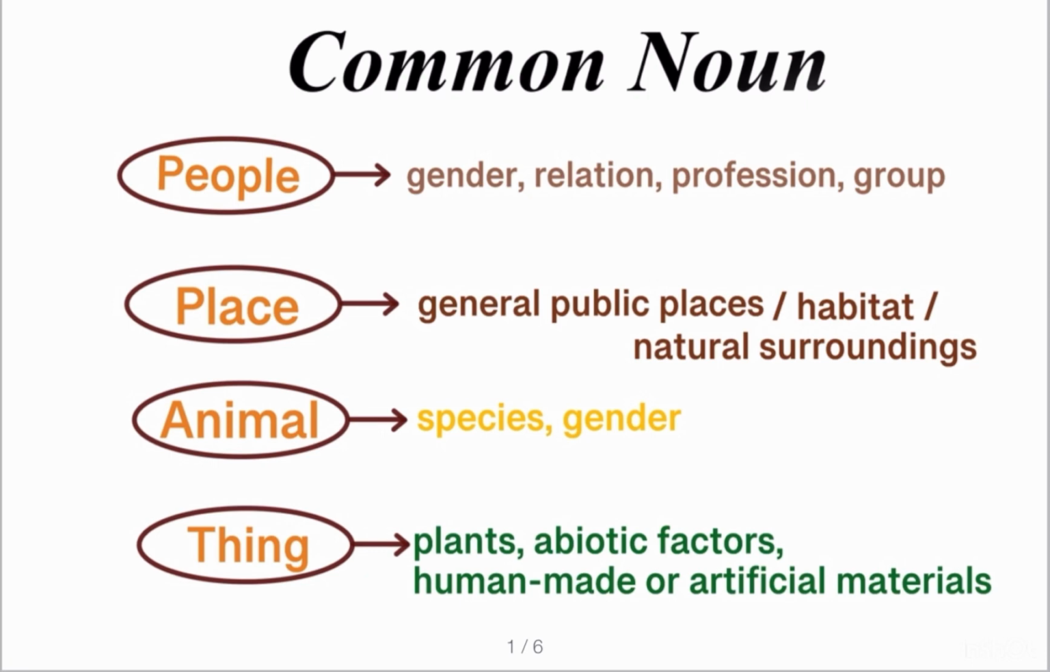For example, people, that can be by gender, relation, profession, or group. Place, that can be a general public place, habitat, or a natural surrounding. Animals by species or gender, like that of people, and things by plant categories, abiotic factors, human made or artificial materials.